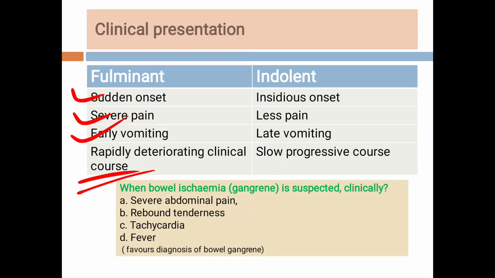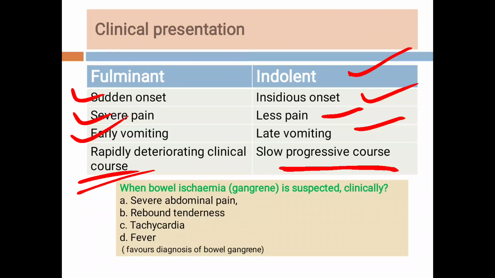But in subacute presentation, it is insidious in onset, there is less pain, late vomiting, and the course is progressive. So this is the difference between the acute presentation and the subacute, or the fulminant and the indolent.